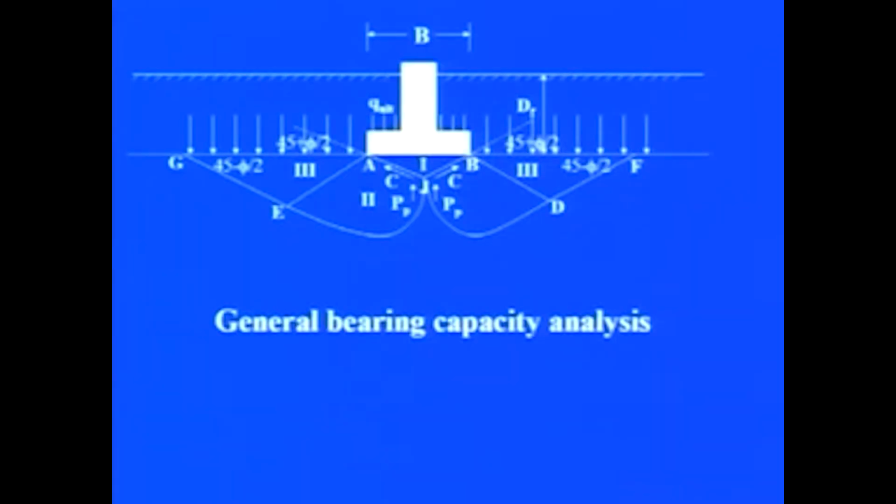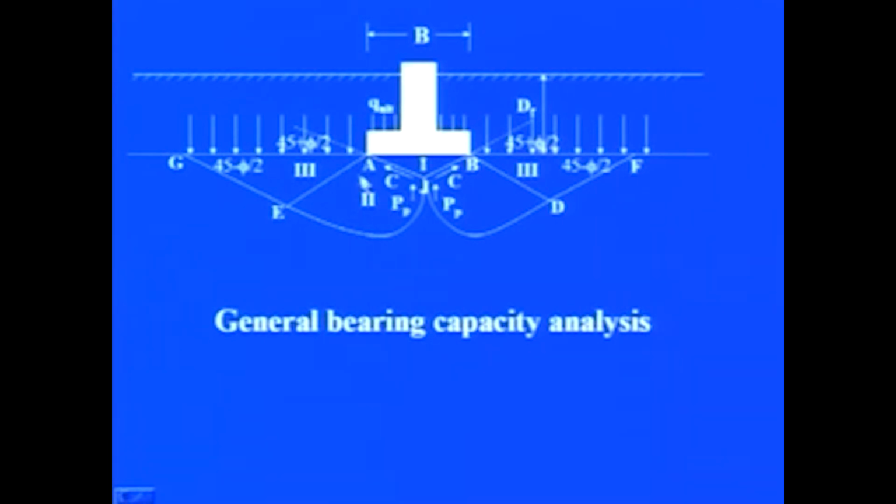It means that is the elastic wedge which is formed below the foundation. Now, model tests have shown that the sides of the wedge ABJ make an angle of 45 plus phi by 2 instead of phi as suggested by Terzaghi. This type of failure mechanism is shown in the next figure. Here you can see, as far as the failure zones or the wedges are concerned, they are similar to what we have seen in the case of Terzaghi.